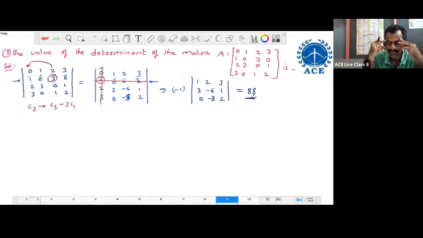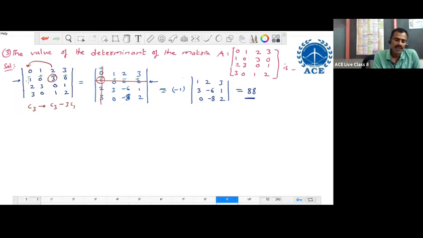So like this, we have GATE questions on a 4 by 4 matrix where 2 elements are zeros, or 3 elements are zeros along the row or column only. If 3 elements are zeros along the row or column, directly expand. That is the same as 1 third order determinant only. Suppose only 2 elements are zeros, 2 are non-zeros. Try to make one of the elements 0 using an operation and write the value of the determinant.